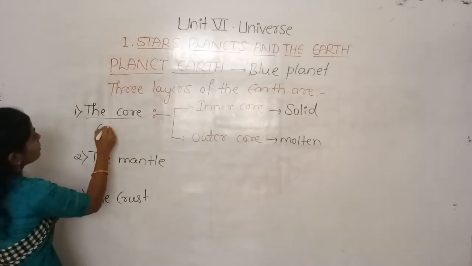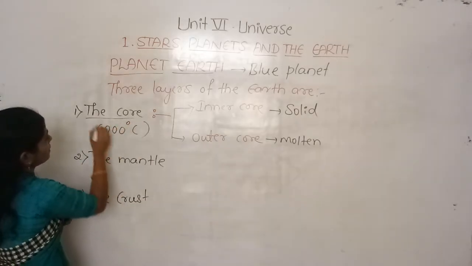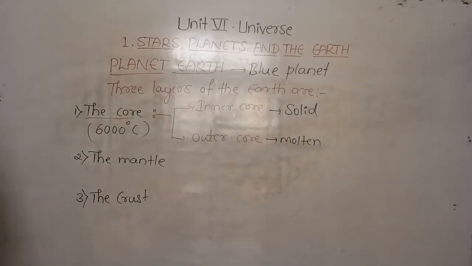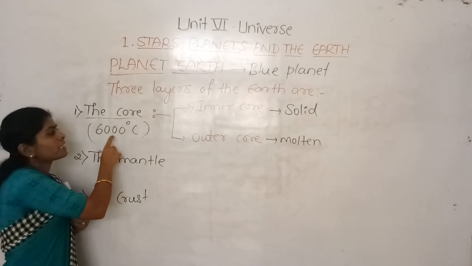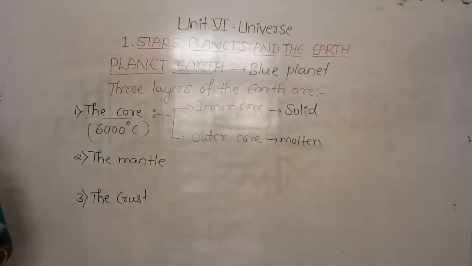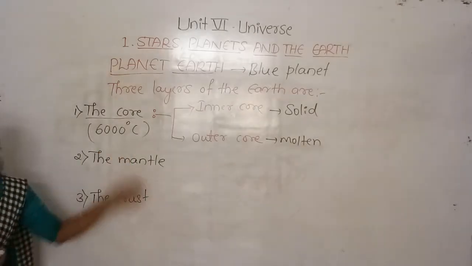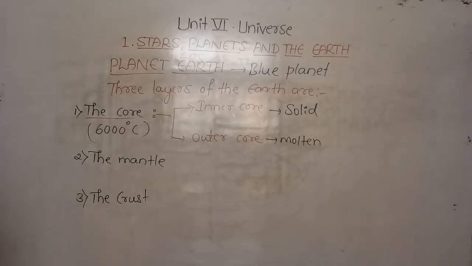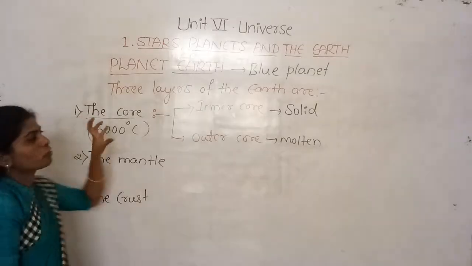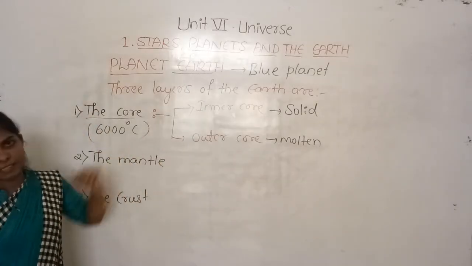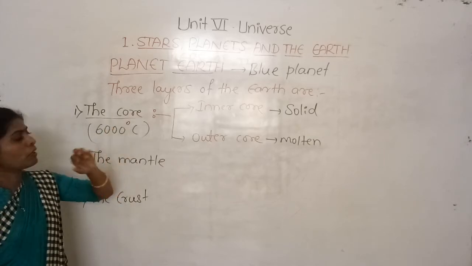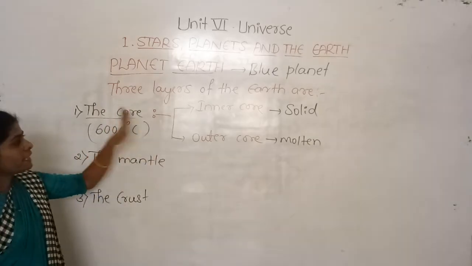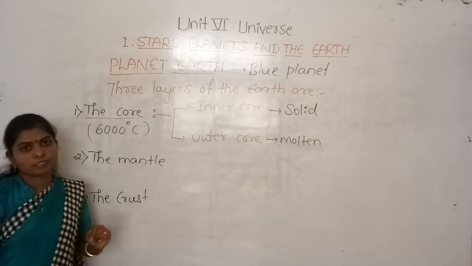The pressure and temperature conditions in the interior part of the Earth are very high.